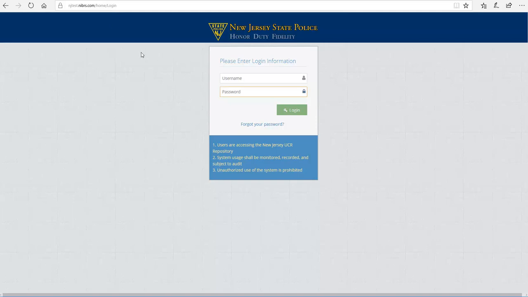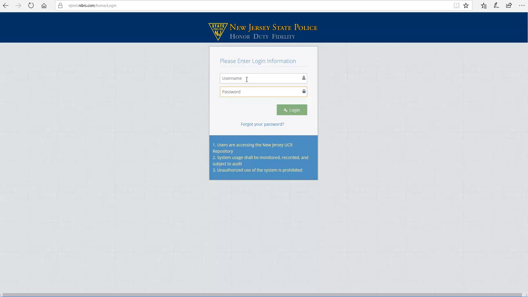Once you've entered that URL, you will see the New Jersey State Police banner in the middle and the logo to the left. Under the banner is the User Login Information section. This is where you'll enter your username and password. Both of these are set up and given to you by your system administrator.